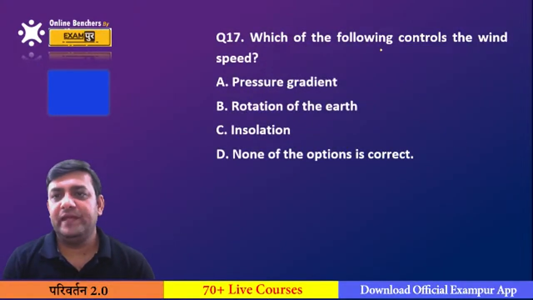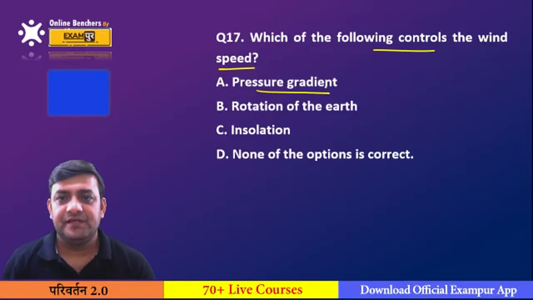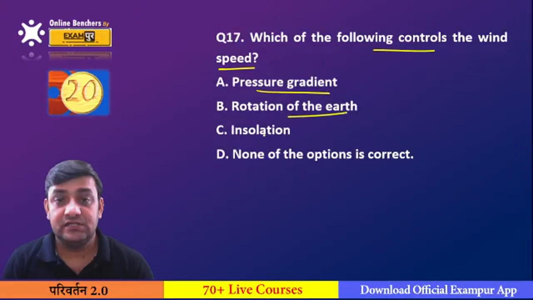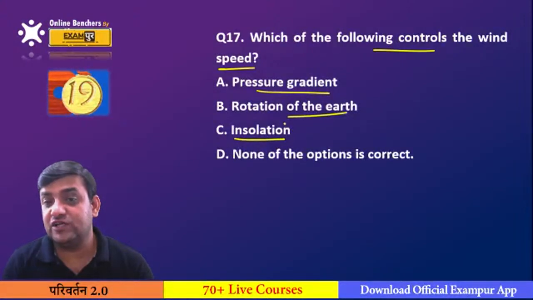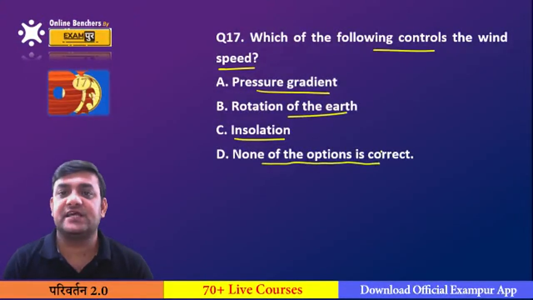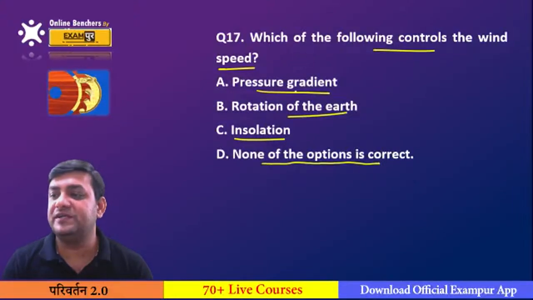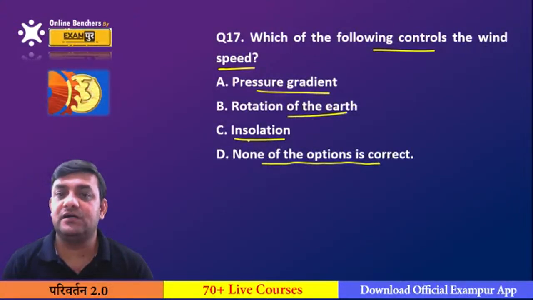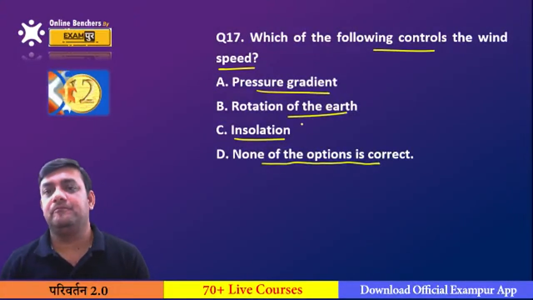Which of the following controls the wind speed? Is it the pressure gradient? Is it the rotation of the earth? Is it the insolation? What is insolation? The process of incoming solar radiation, or none of the option is correct. Which of the following controls the wind speed? Is it pressure gradient? Is it rotation of the earth, or is it the insolation? Please tell me about this.